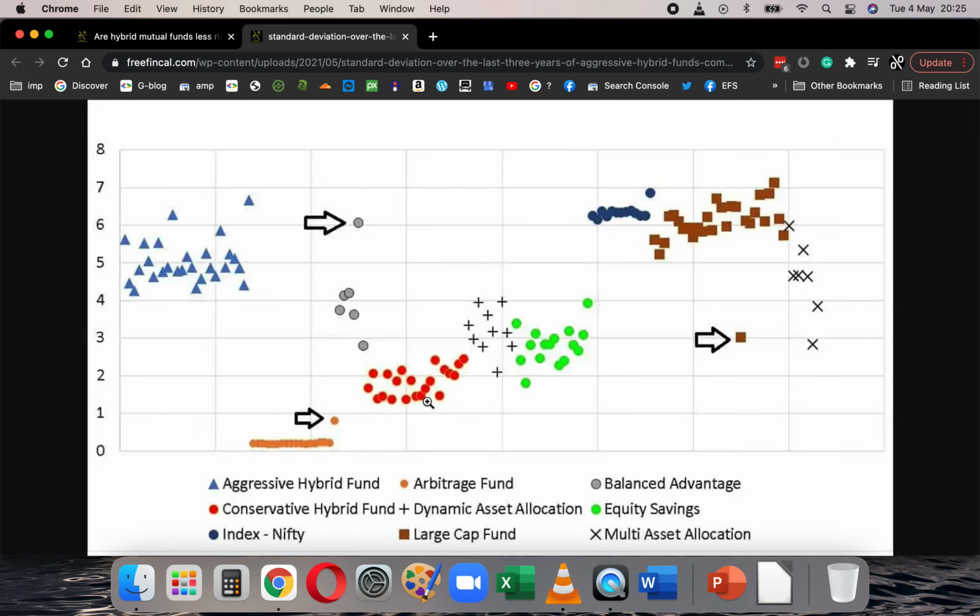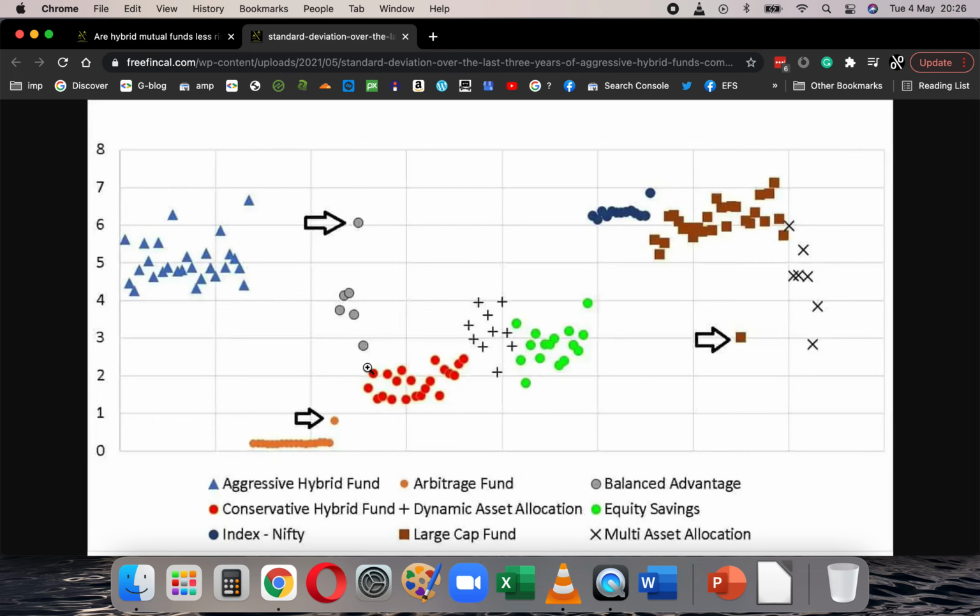So if you actually look at this, for aggressive hybrid funds the risk is reasonably well defined. It's close to equity. Equity, obviously, you have a reference point that is also known. That's well above there. Multi-asset funds, you must practically treat as equity funds alone. For all practical purposes, they're equity funds only. Balanced advantage funds, most of them are a little less volatile than aggressive hybrid, not too much.